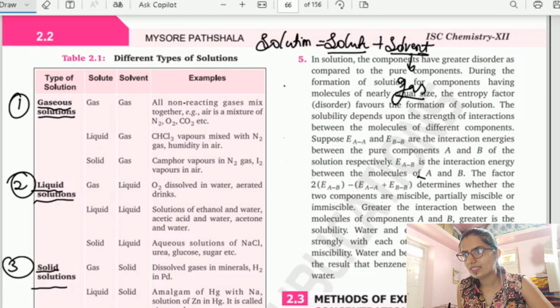So the solvent is kept as gas, and the solute can be changed as gas, liquid and solid. Now I want you to give examples for this.